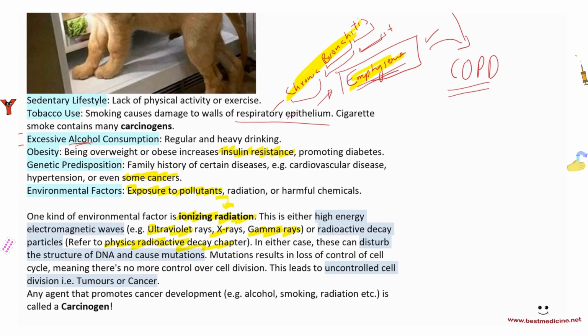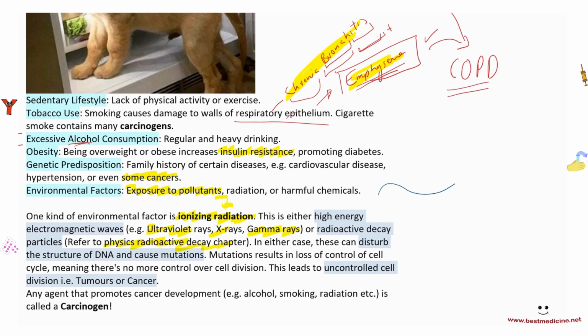So if you have ionizing radiation, basically, remember DNA, right? Now, DNA is made up of genes, and if you're getting some harmful radiation onto this DNA, it can get damaged and mutated, resulting in different kinds of cancers. Let me elaborate on this a little bit because you've already understood the cell cycle. Remember the cell cycle, right?